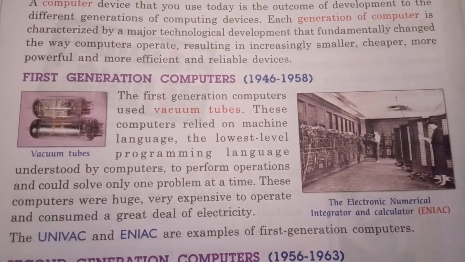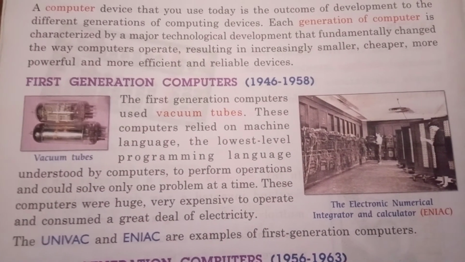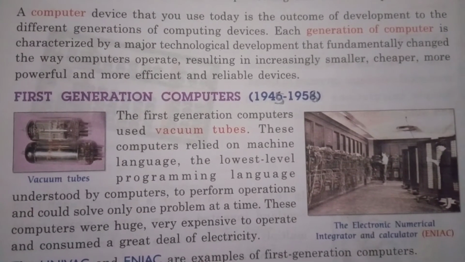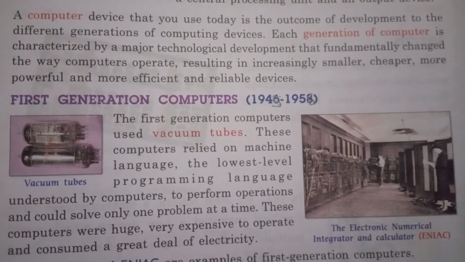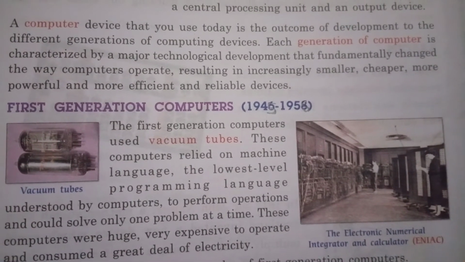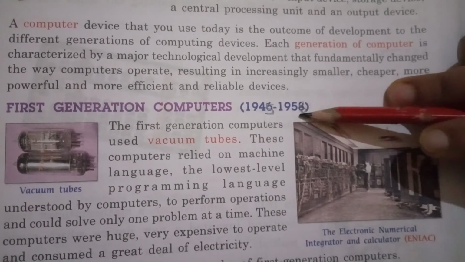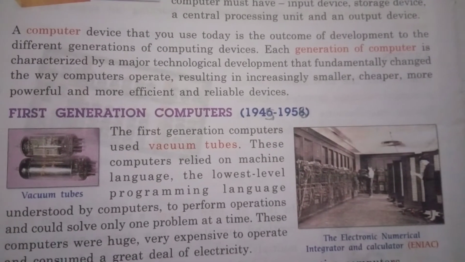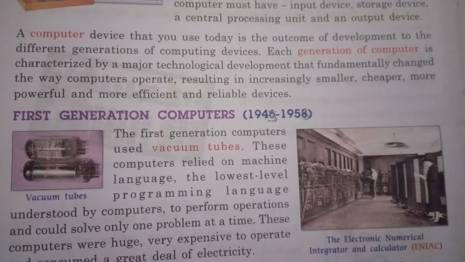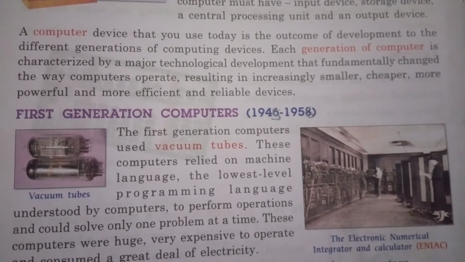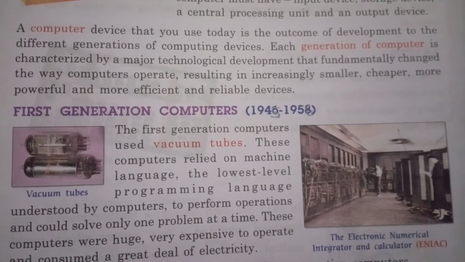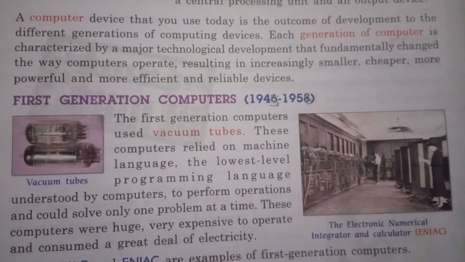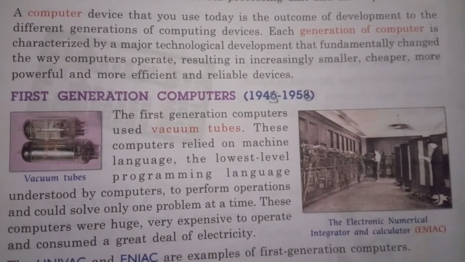The timing for the first generation is 1945 to 1956, not 1946 to 58. Here are some typing mistakes. Here the answer is the timing is 1945 to 1956. Computers of this generation use vacuum tubes. This is the important point. I repeat, the first generation computers used vacuum tubes.